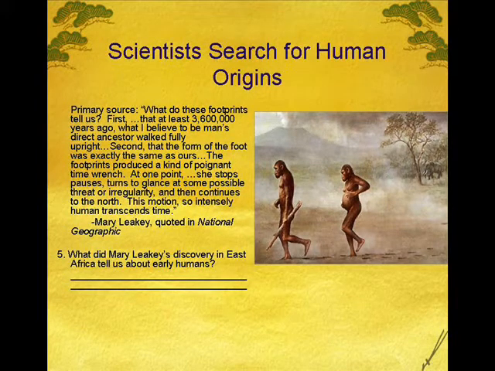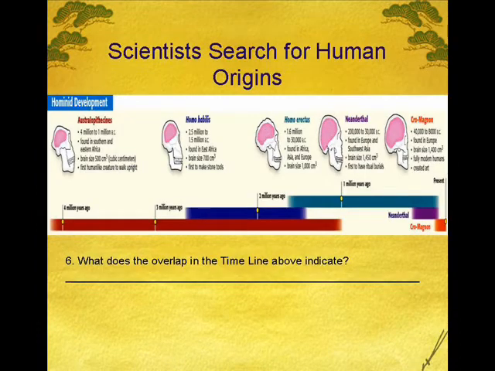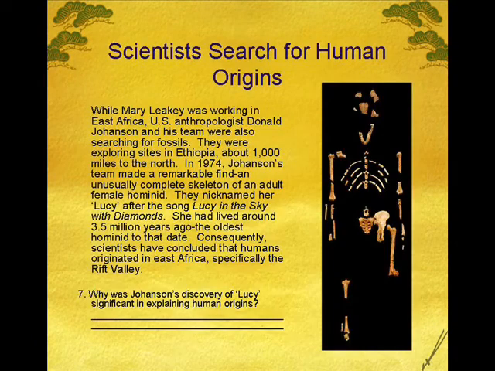Question 5. What did Mary Leakey's discovery in East Africa tell us about early humans? Answer for question 5. Mary Leakey's evidence tells us that early hominids walked upright and that their feet were exactly the same as ours. What does the overlap in the timeline above indicate? Answer for question 6. The timeline indicates that there were several early human-like beings. Some lived during the same time as each other and probably competed with one another for food.